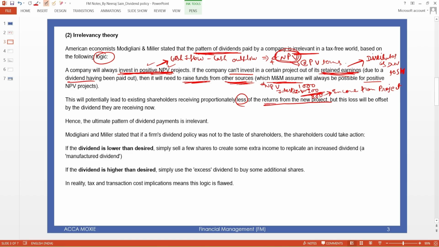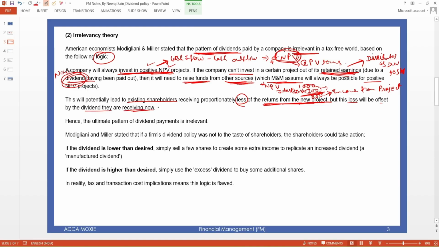So which means that the return to the shareholders is less because of this interest. So this will potentially lead to existing shareholders receiving less return, but this loss will be offset by the dividend you are receiving now.